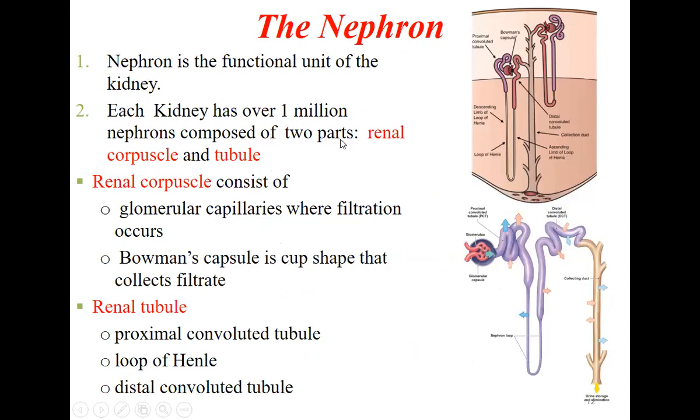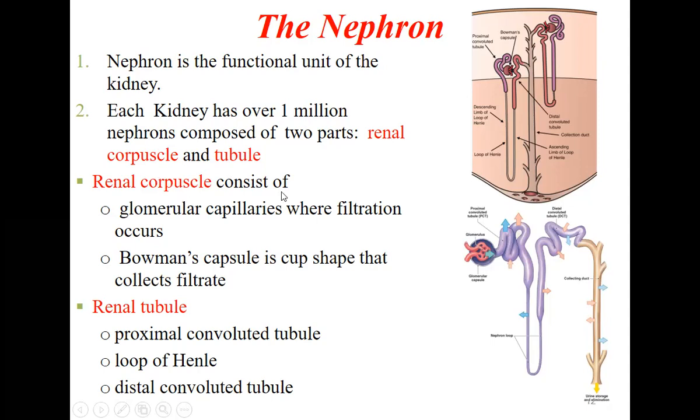Each nephron is composed of two parts, the renal corpuscle and the tubule. If you see here, this is the tubule. This is the renal corpuscle, and this is called the tubule. This is the corpuscle here, and this is the long tube. So, the renal corpuscle and the tubule.